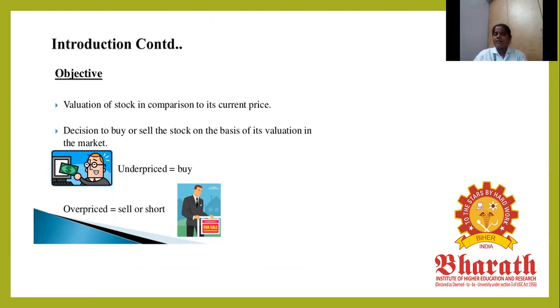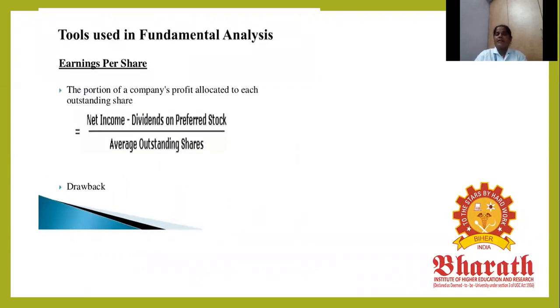The decision to buy or sell a stock is made on the basis of its valuation in the market. If the share is under-priced, you can easily buy it. If it is overpriced, you have to sell the shares immediately. For example, if you bought shares at 10 rupees and the price rises to 12 rupees, sell immediately. If you have to buy at 10 rupees now, but the share is being sold in the market at 9 rupees, you can buy it immediately. That is fundamental analysis.